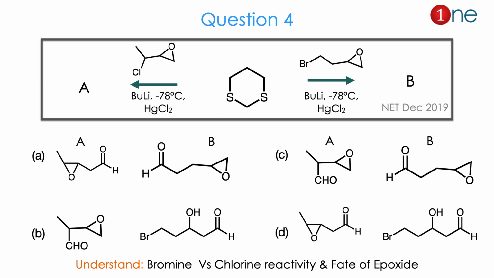The products are mostly about ring opening and the regioselective attack there. So the attack happens on the chlorine or the epoxide or the bromine. These are all the possibilities in the system, and also the question of ring opening. What happened to the ring? Whether the ring is retained or it becomes the alcohol and ketone. So from the reactant and product you might understand the question is really about bromine versus chlorine reactivity and the fate of the epoxide. The answer is A. Let us see how.